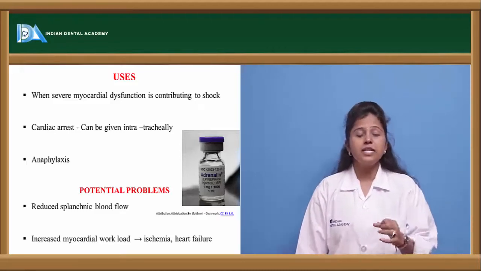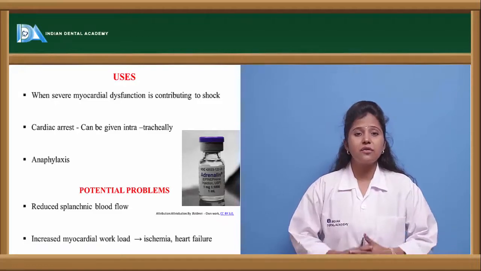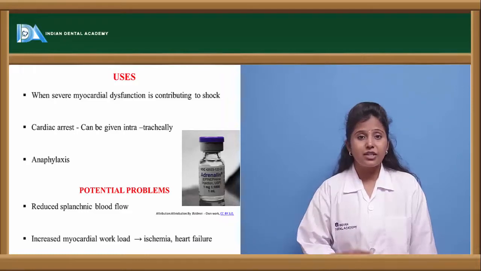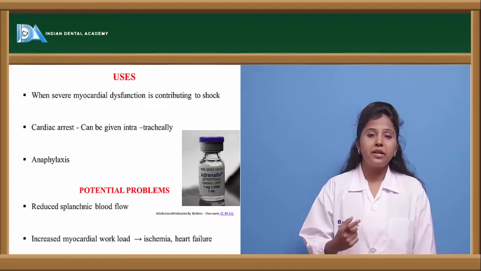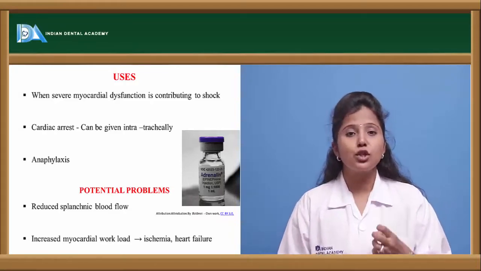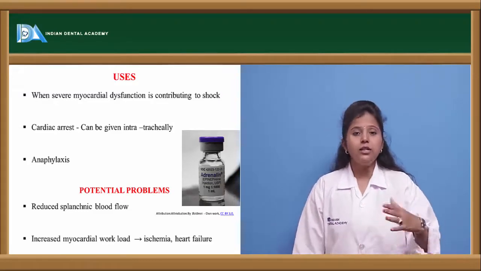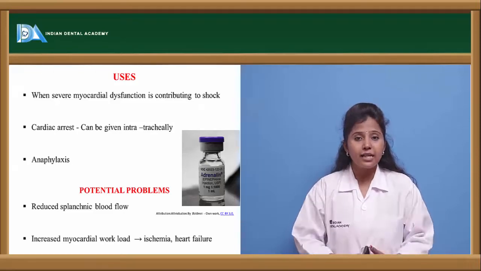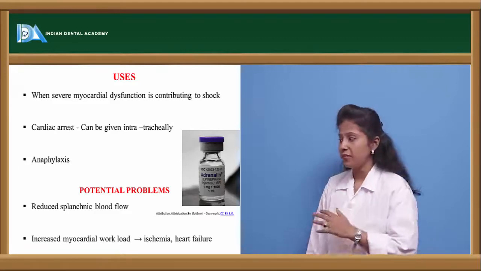Apart from that, it is used in anaphylaxis. Anaphylaxis is a severe allergic condition, or life-threatening allergic reactions. If there are allergic reactions which are life-threatening, that condition is called anaphylaxis, and epinephrine is recommended in the anaphylaxis condition. It is also used in a shock which is caused because of myocardial dysfunction, or cardiogenic shock. Cardiogenic shock is a condition because of the dysfunctioning of the heart. If shock occurs because of it, it is called cardiogenic shock. In cardiogenic shock, epinephrine is recommended.